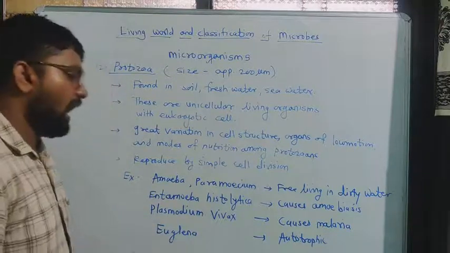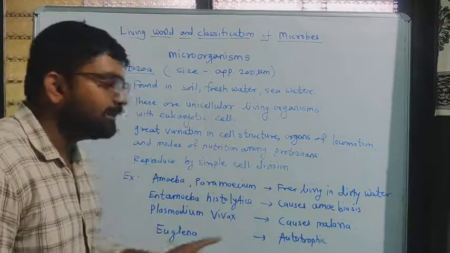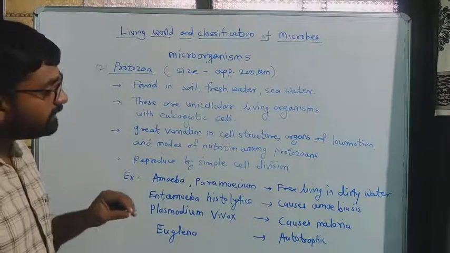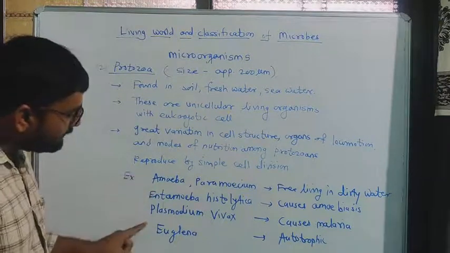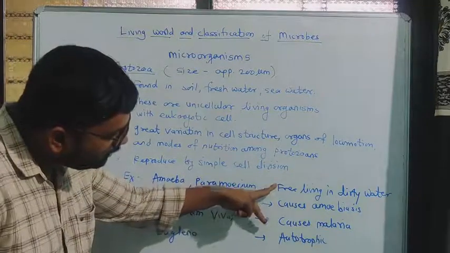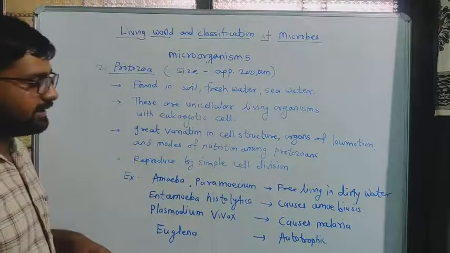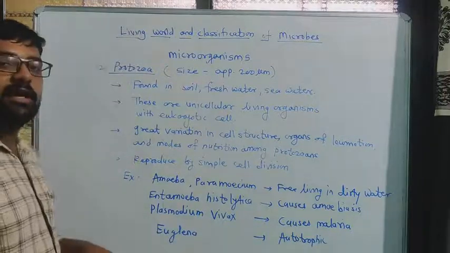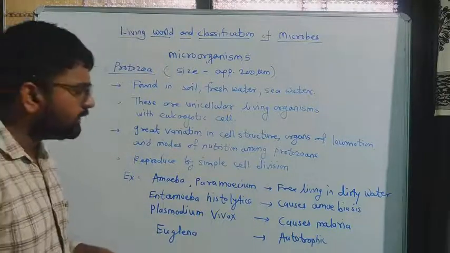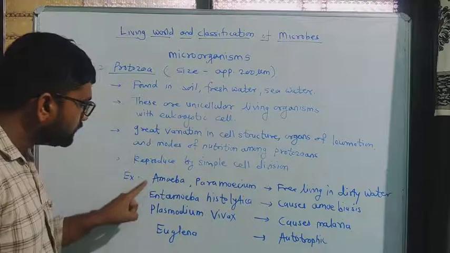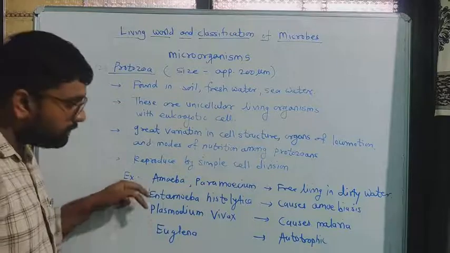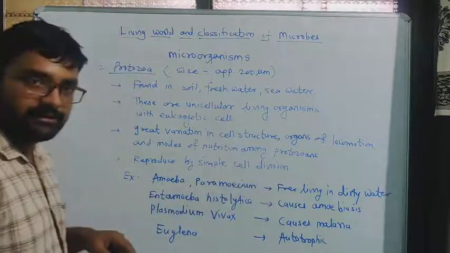Then Euglena, okay, Euglena are autotrophic protozoans, okay. So look, these are the examples, but a lot of differences are present in there, okay. This Euglena is autotrophic, but others are heterotrophic, okay. Some protozoans, we can see, are harmful, okay, because they cause some diseases, okay.